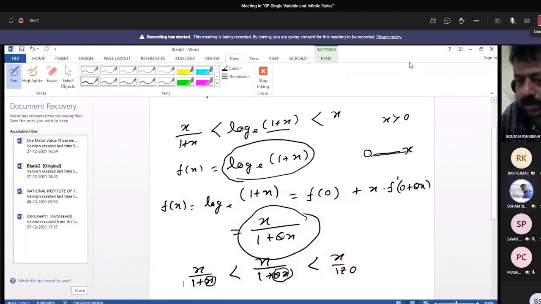Theta must lie between 0 to 1. Theta value is 0 to 1. Sir, please repeat one more time.